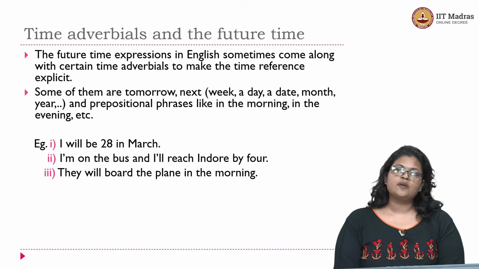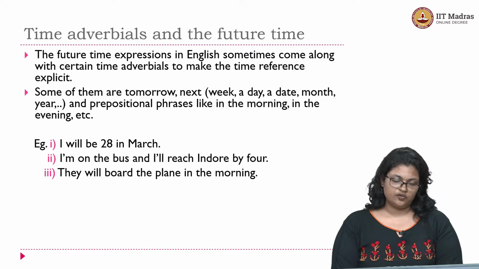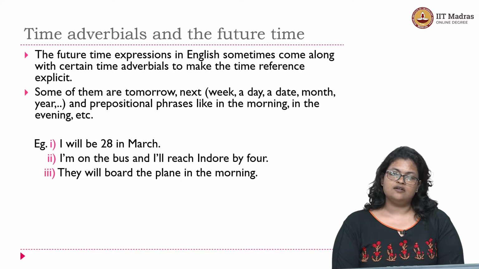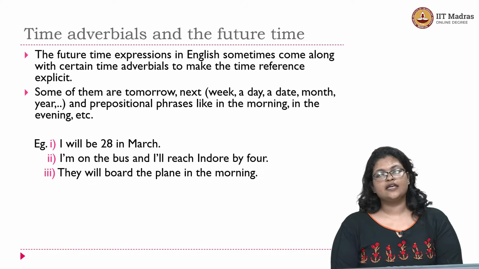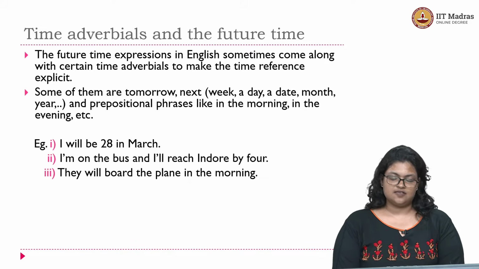Sometimes it can also be prepositional phrases like in the evening, in the morning, in the afternoon, right? All of these function as time adverbials that can be associated with the future tense forming auxiliary will in order to make the future time reference clearer, to make it more explicit, right?